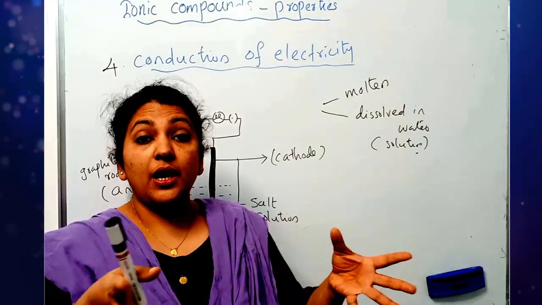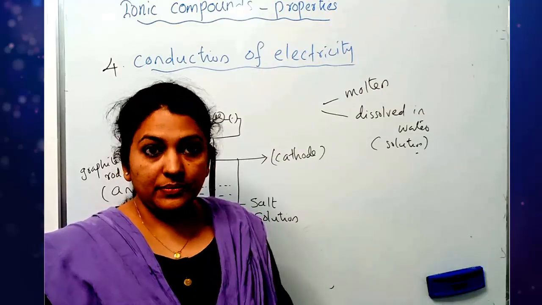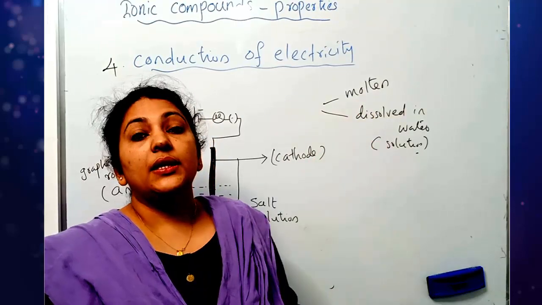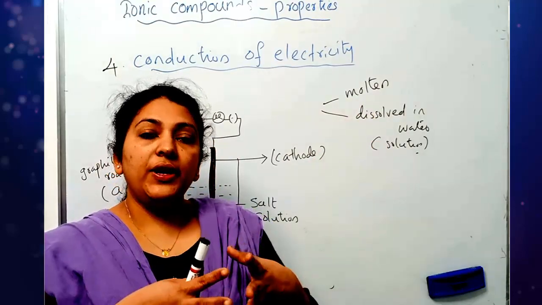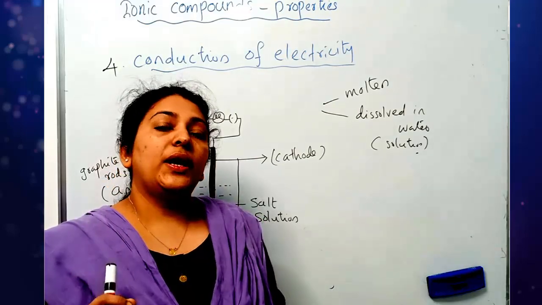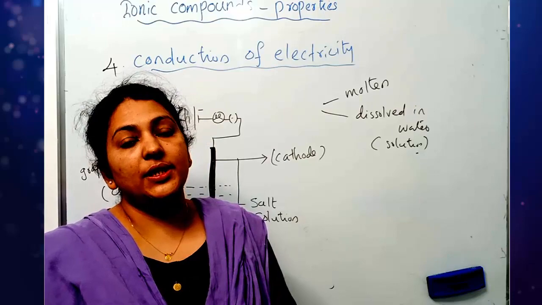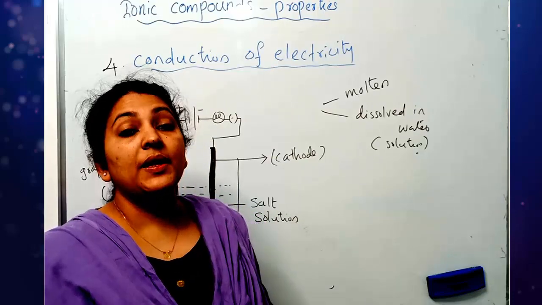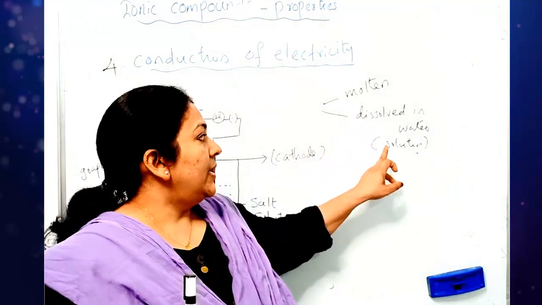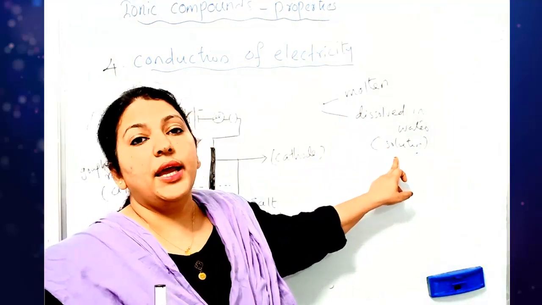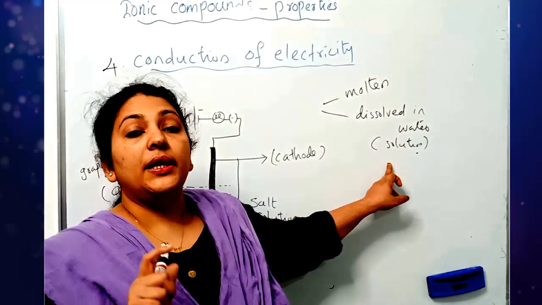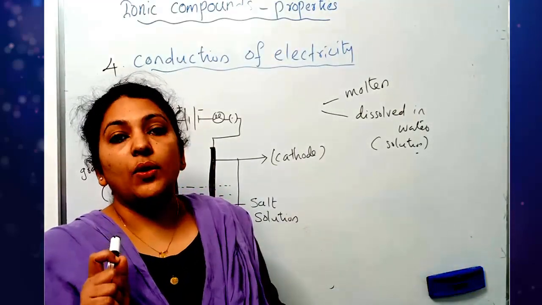The movement of free ions will start to occur in the molten or dissolved state. Free ions are available there, and that is why conduction of electricity becomes possible. So ionic compounds can conduct electricity in molten state and in solution, but they cannot conduct electricity in solid state.